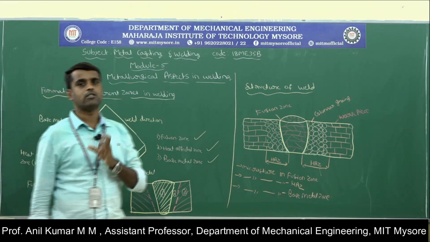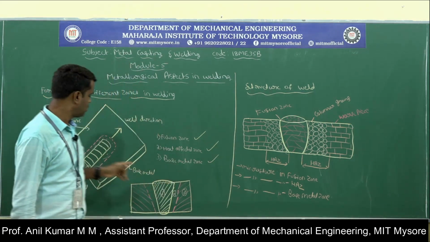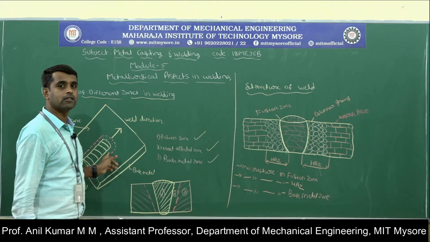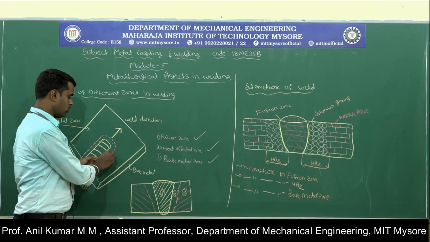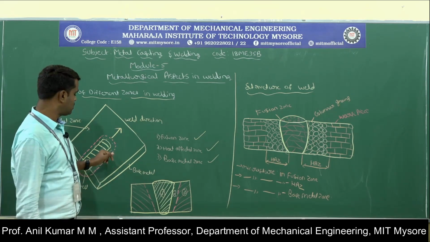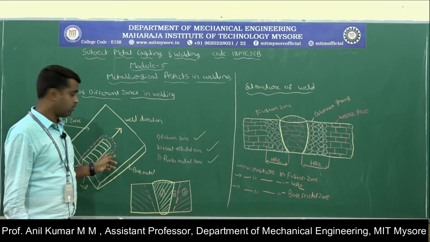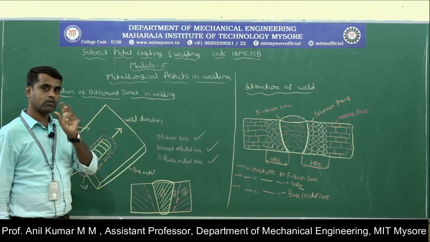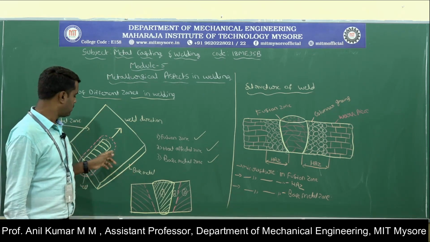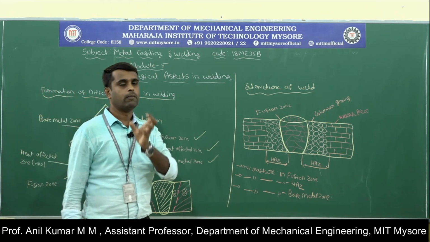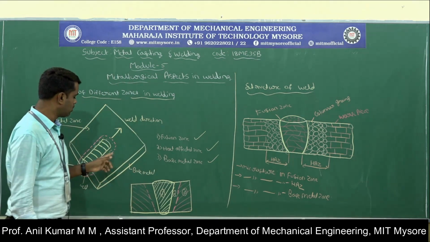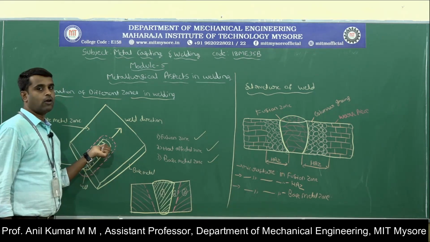Here the base metal will not melt, but it is subjected to heating at elevated temperature for some brief period of time. Due to heat, there are changes in the microstructure. In the heat affected zone, the porous grain structure will be formed, and this area is subjected to heating, so it makes the base metal weaker compared to the base metal and the weld bead.